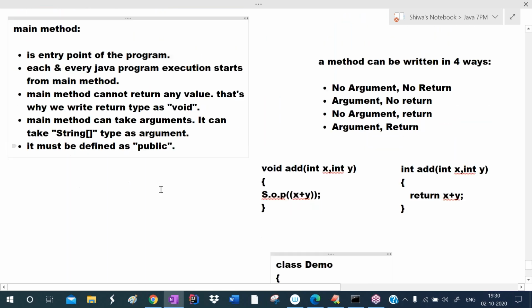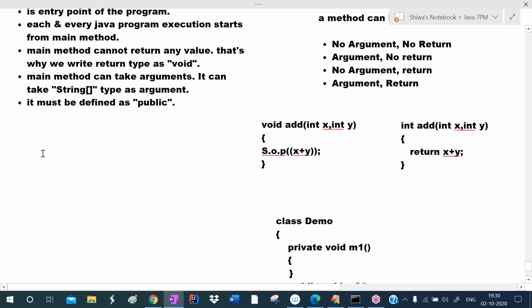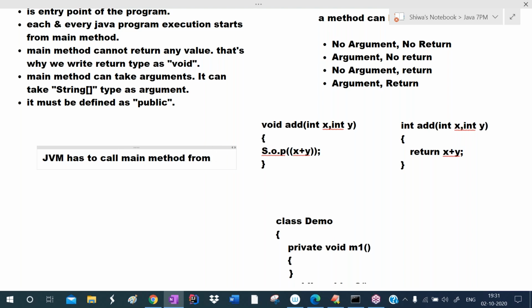So who is responsible to run the Java application? JVM. So JVM has to call the main method from outside of the class and from anywhere. That's why we must define the main method as public. If you define the main method as public, it is available outside of the class, so it is available to the JVM. JVM calls that main method and execution will be started.